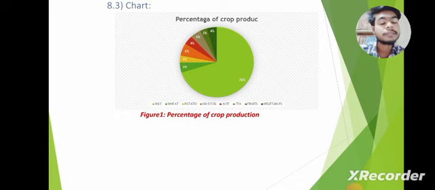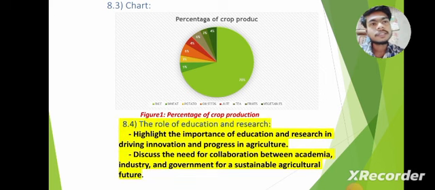We know Bangladesh's main product is rice, at 70 percent, and the others are small: vegetables about 4 percent, fruit 3.86, jute 4, wheat 5, and potato 6 percent. We can see that rice is 70 percent. We can change this figure, because every kind of vegetable is needed for our health. So we can contribute by growing more of other vegetables and producing more.